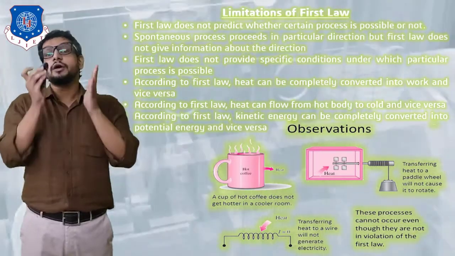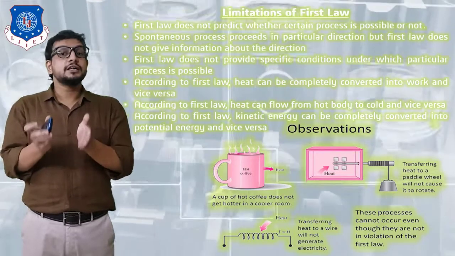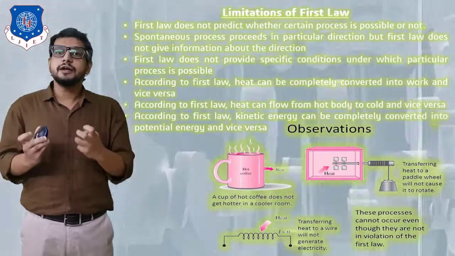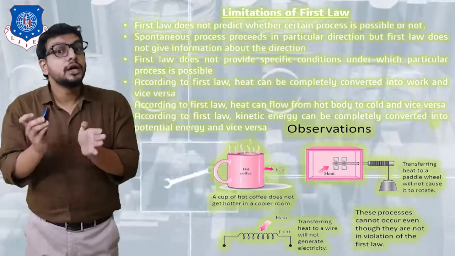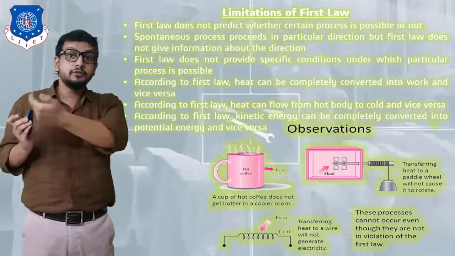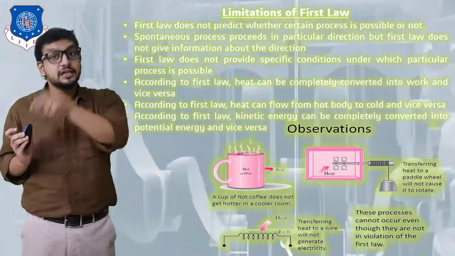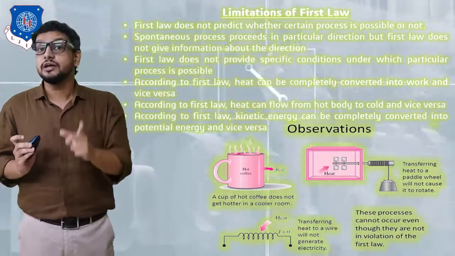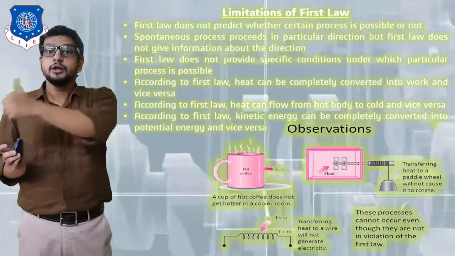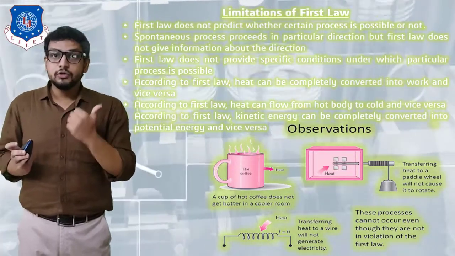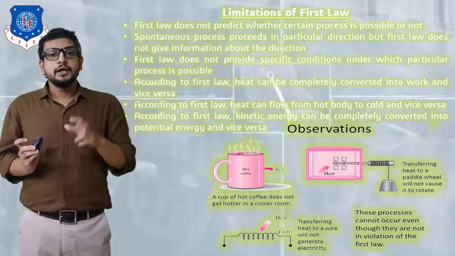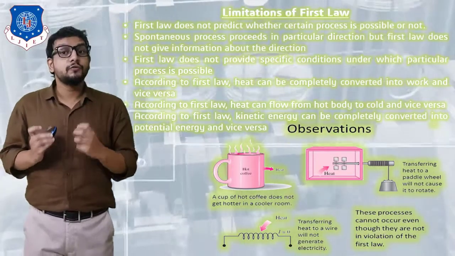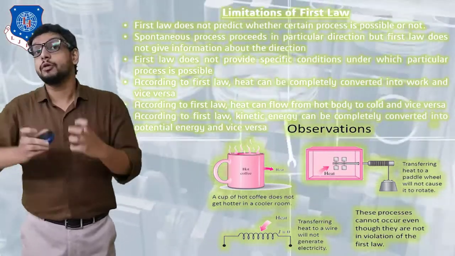Okay, then, a spontaneous process proceeds in a particular direction. For example, heat transfer will take place from a high temperature body to a low temperature body, but the reverse is not possible. So a spontaneous heat transfer is taking place, but the first law is not showing in which direction the heat transfer will take place, that is, from a low temperature body to a high temperature body, or from high to low.